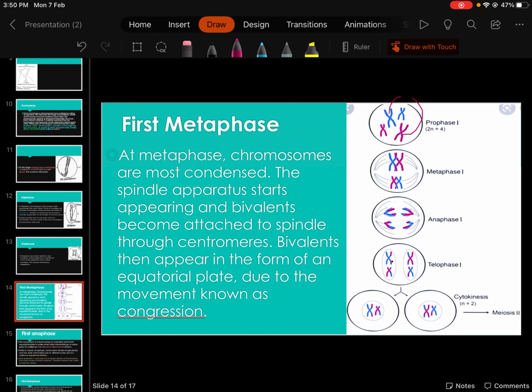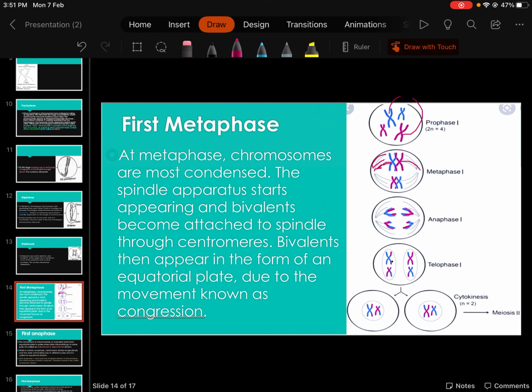And the spindle apparatus, which is a proteinaceous structure, will form the spindle. Spindle means string or rays. They will attach themselves to the centromere of one homologous chromosome, and the other spindle fibers will attach to the centromere of the other homologous chromosome.